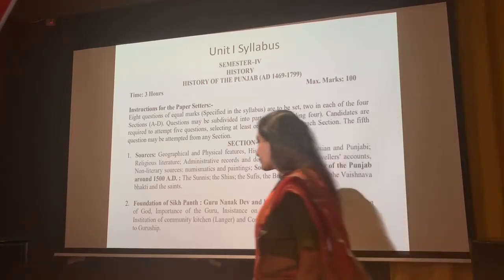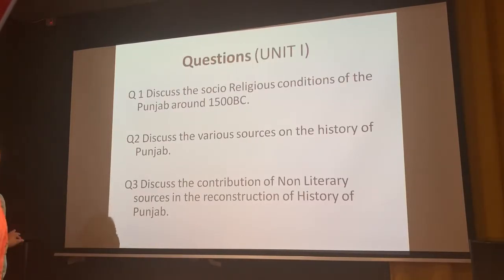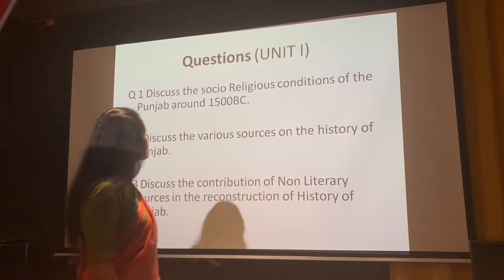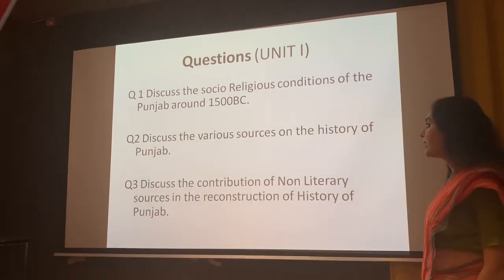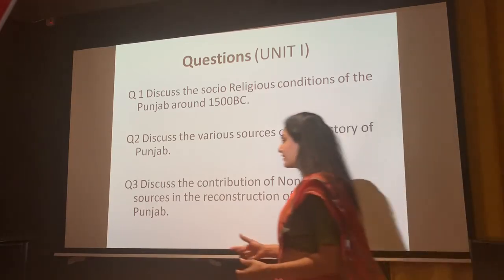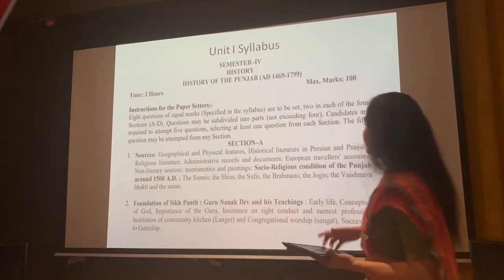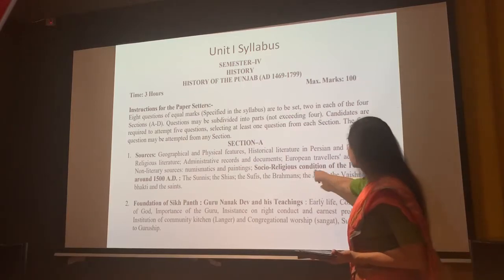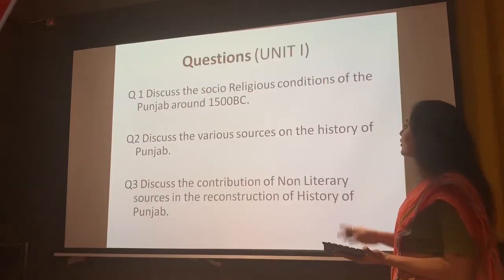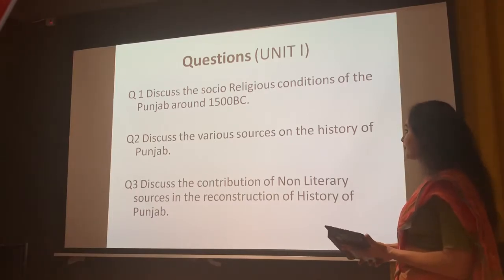Now, once you say, I have finished this unit, my questions which have been coming over the years in the university, number 1 is discuss the socio-religious conditions of Punjab around 1500. If you see your syllabi, there is a question on this, the first one, that is the socio-religious conditions. So this question is on that. Discuss the socio-religious conditions of Punjab around 1500.